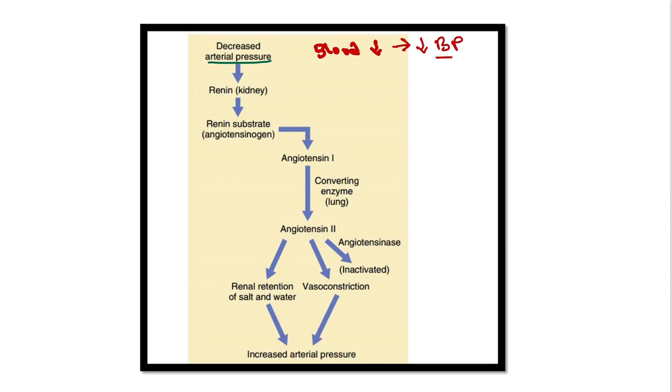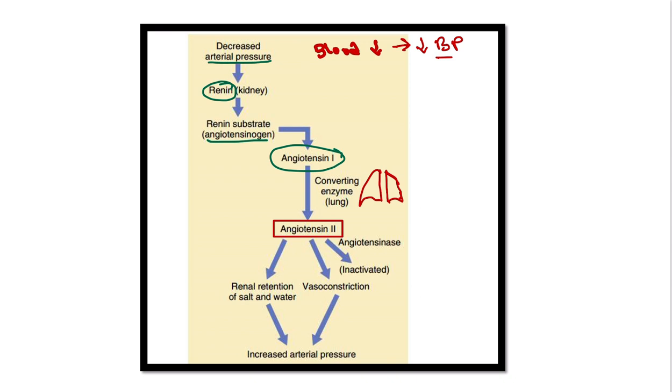And in this condition, first of all, renin is released from the kidney, and the renin acts on the angiotensinogen, which was preformed from the liver and circulating in the blood, and the renin converts this angiotensinogen into angiotensin 1, and this angiotensin 1 goes to the lungs, where there is an important enzyme, the angiotensin converting enzyme, and this angiotensin converting enzyme converts the angiotensin 1 into the angiotensin 2.